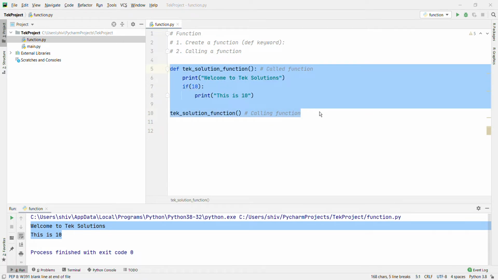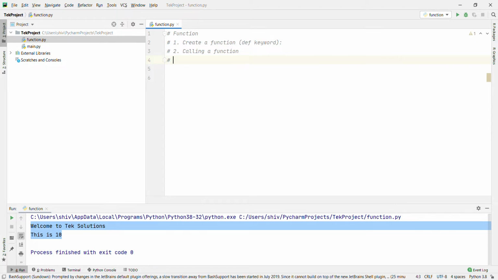Now we'll go with the third topic, arguments. Information can be passed into a function as arguments. Arguments are specified after the function name, inside the parentheses. You can add as many arguments as you want, just separate them with a comma.